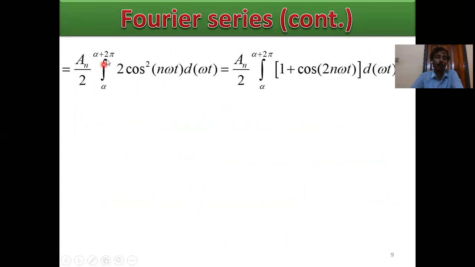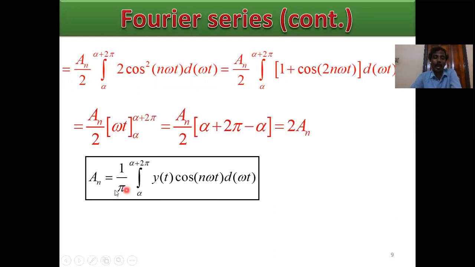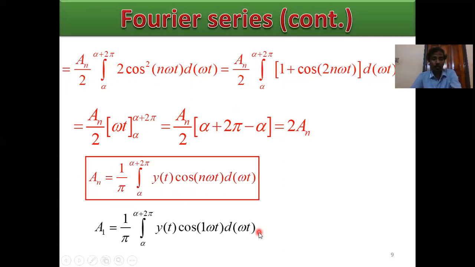Then integrate and calculate an. Using 2 cos square n omega t equals 1 plus cos 2 n omega t, and integrating, we get pi times an, where an equals 1 by pi times the integral from alpha to alpha plus 2 pi of y of t cos n omega t d omega t. This is the coefficient an, the Euler's coefficient or harmonic coefficient.